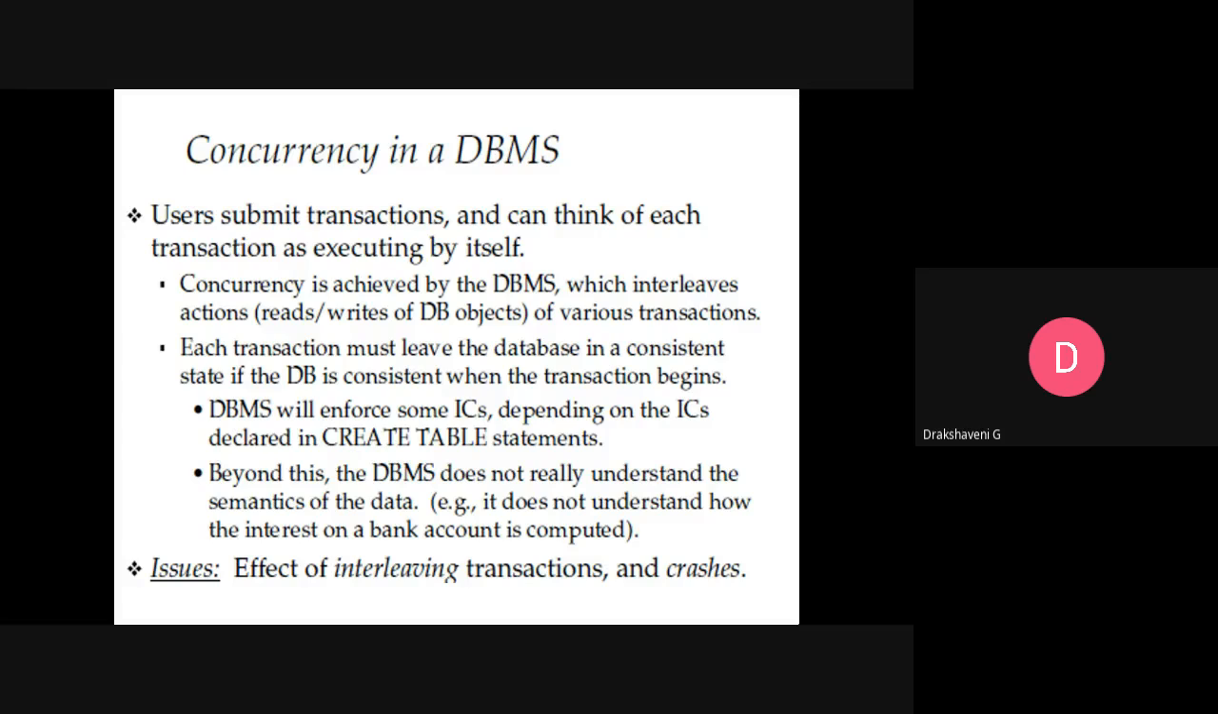Suppose at one particular time, they all want to see their results. Then concurrently, everyone starts using the database. That's what concurrency in the DBMS is. So users submit transactions and can think of each transaction as executing by itself. So we submit the transaction.